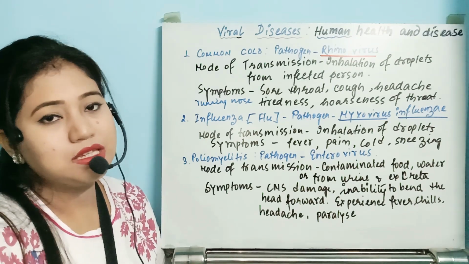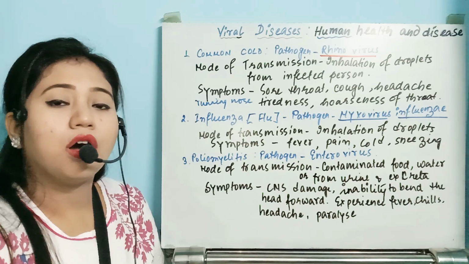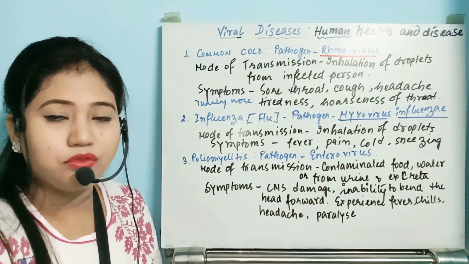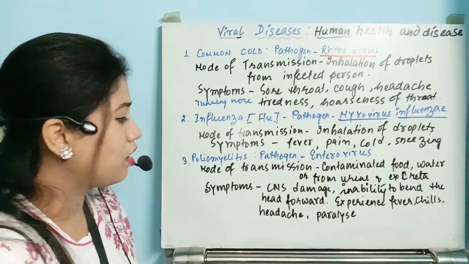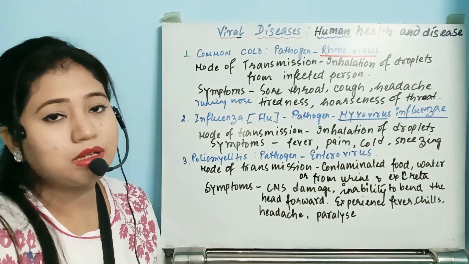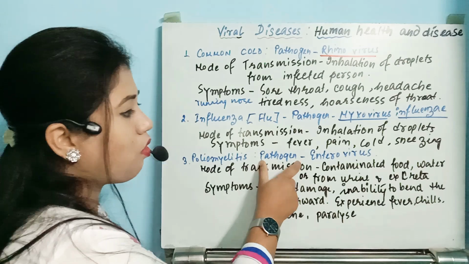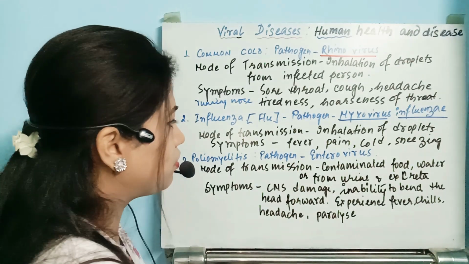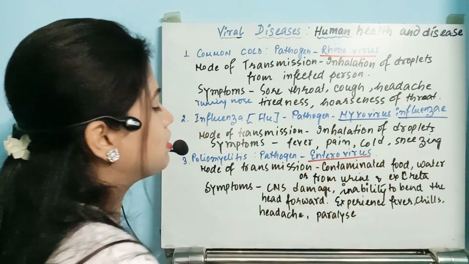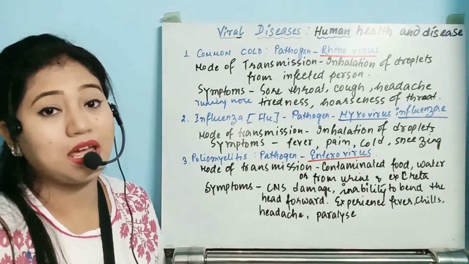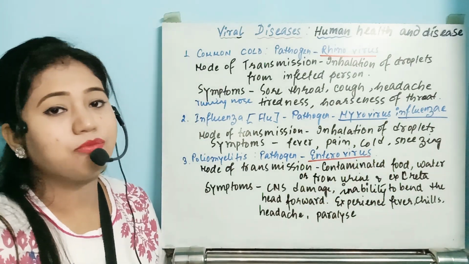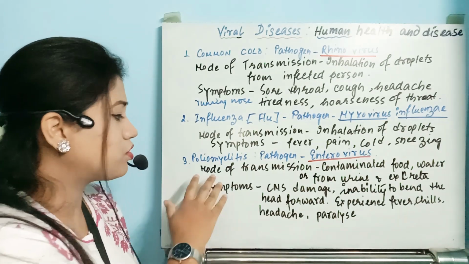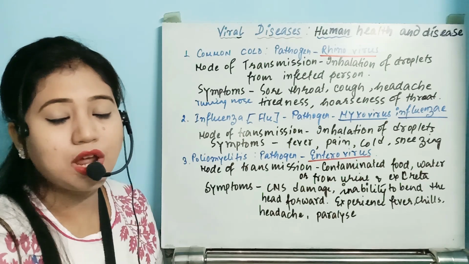The next type of disease is very common, a disease which is now eradicated, not from the world, but from India. That is polio. This condition, poliomyelitis, is caused by another virus. This is the enterovirus. Remember this enterovirus, how it actually enters. One question came from this virus actually, I will tell you what that is. First of all, the mode of transmission, how it will transfer.